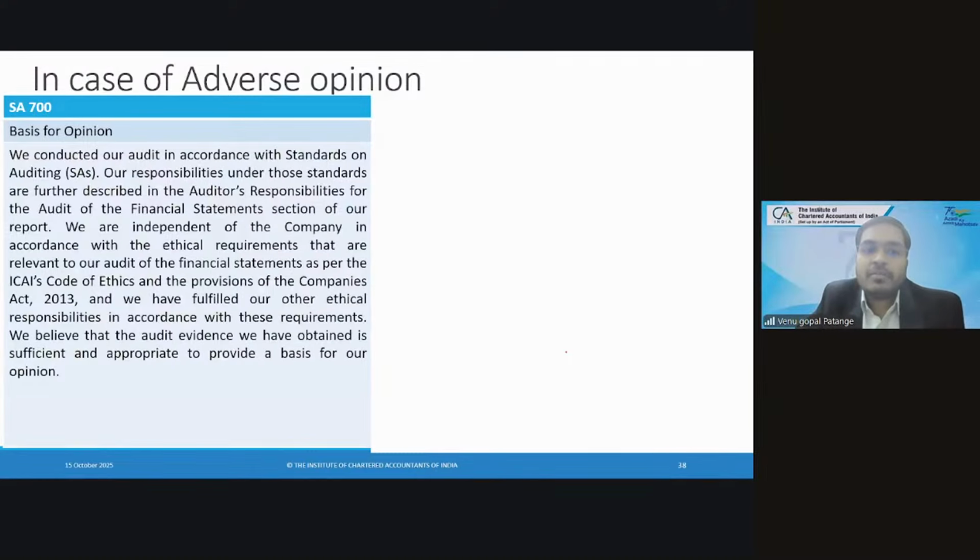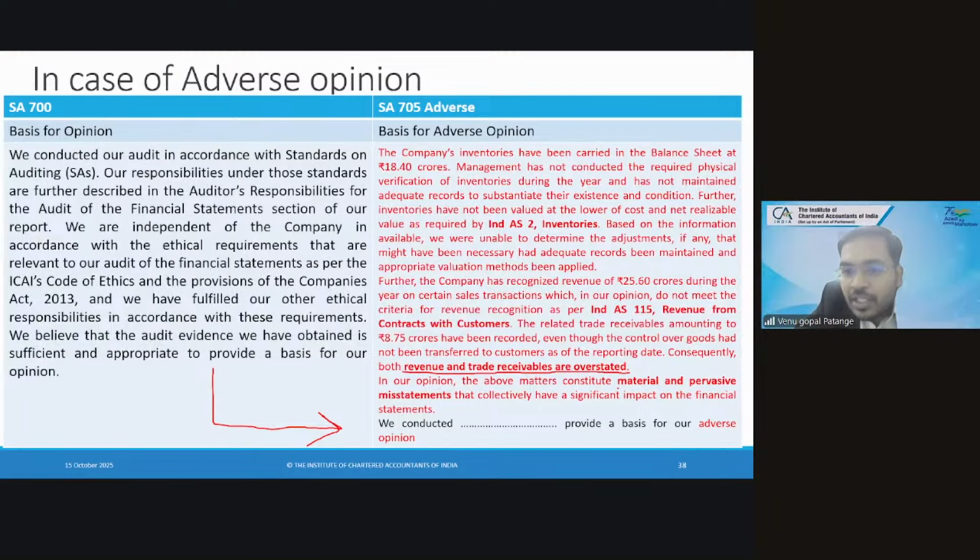Once effects are at multiple places and the amounts are huge, then it is material and pervasive. So you are telling your readers, see, these are all the reasons for which I believe it is material and pervasive. And finally, in the opinion for adverse opinion, I am mentioning that these financial statements do not give true and fair view. So this is how you should report it. Clear?